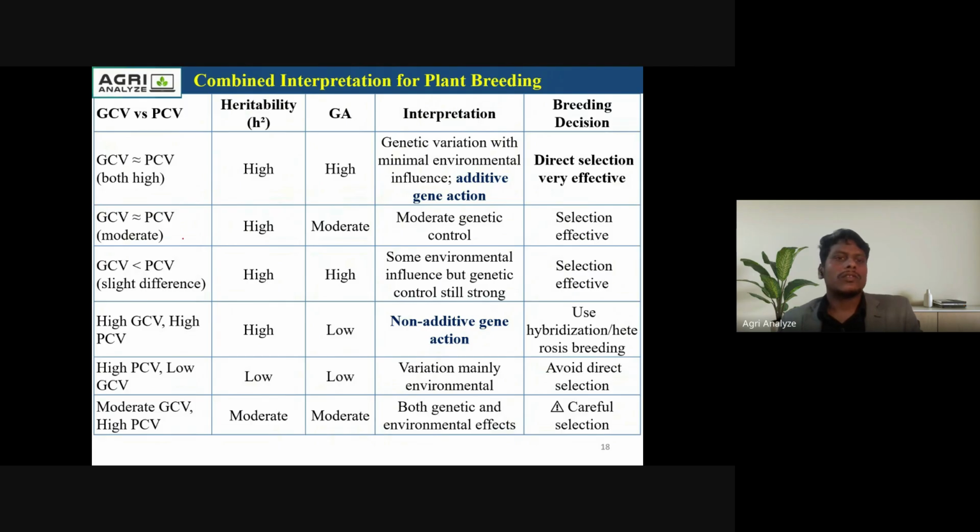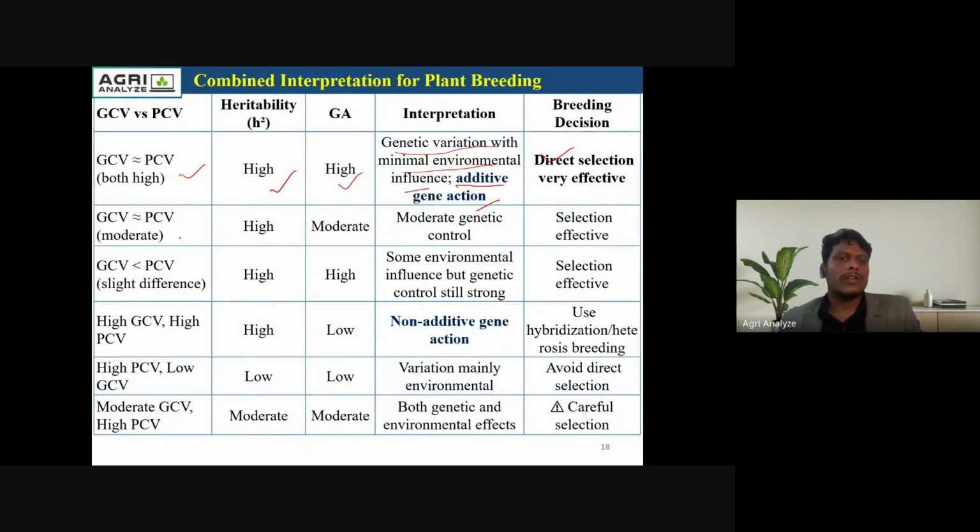Okay, so coming to the next slide, here is the combined interpretation for plant breeding. If there are high values of GCV and PCV, high heritability, and high genetic advance, then direct selection is very effective, as additive gene action may be taking place, with genetic variation and minimal environmental influence.